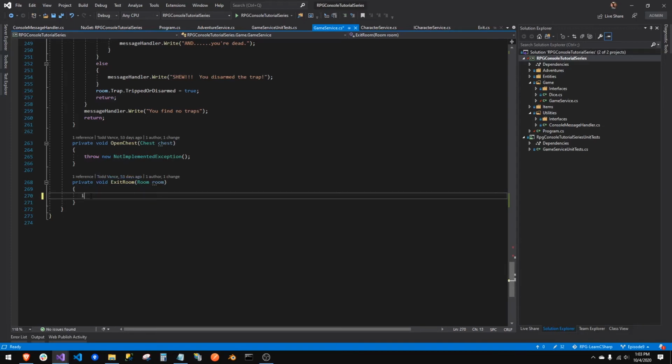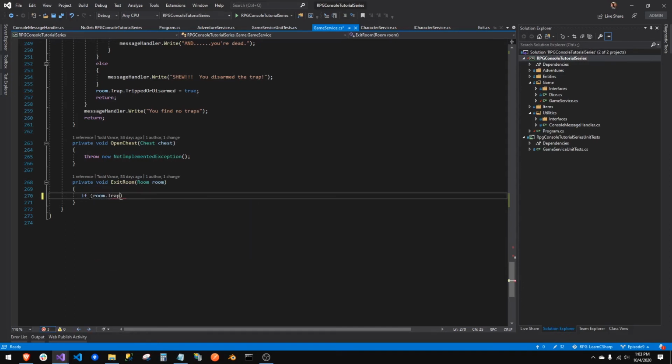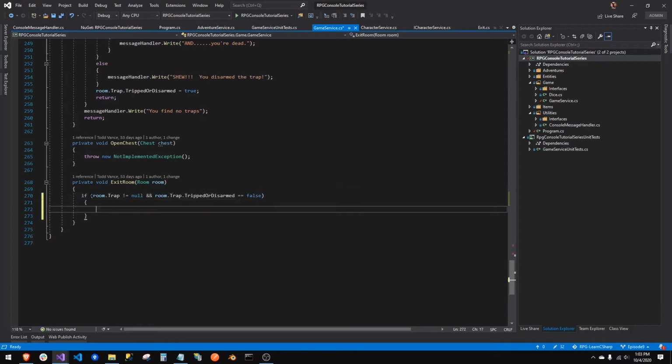So first thing we've got to check is if there is a trap in this room and if they actually disarmed it. So we're going to say if trap does not equal null and the room dot trap dot tripped or disarmed is equal to false. Right, so basically that says the player is trying to move across the room. There is a trap, and they didn't disarm it or trip it, so they're going to do it right now. Let's go back to that,